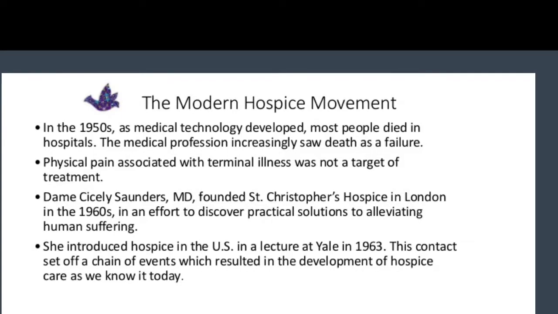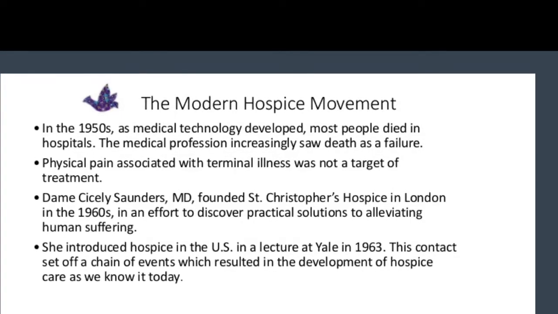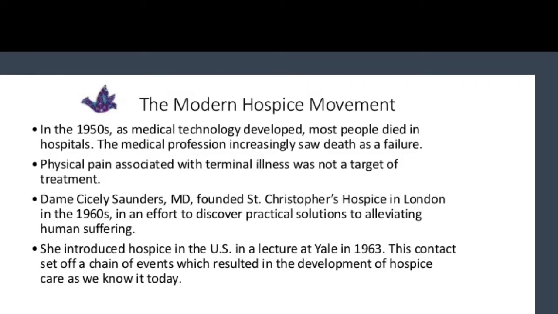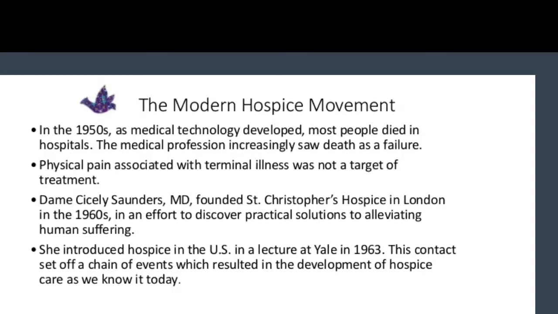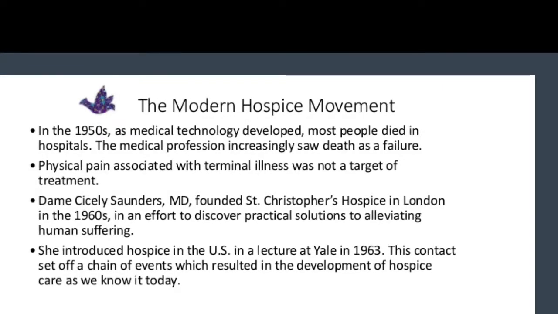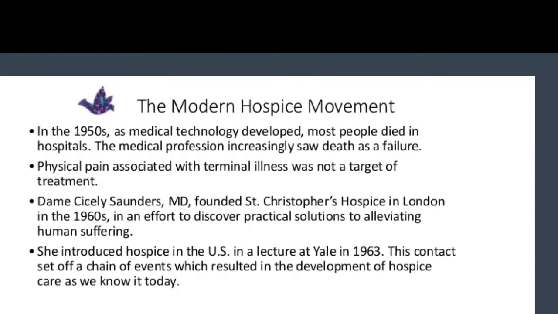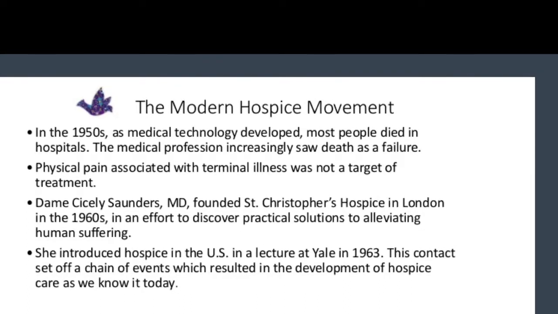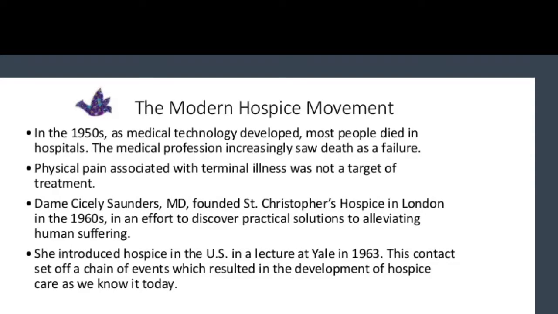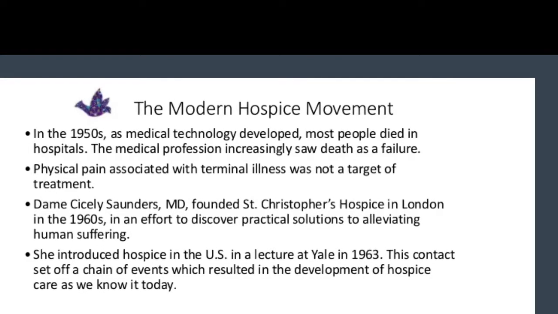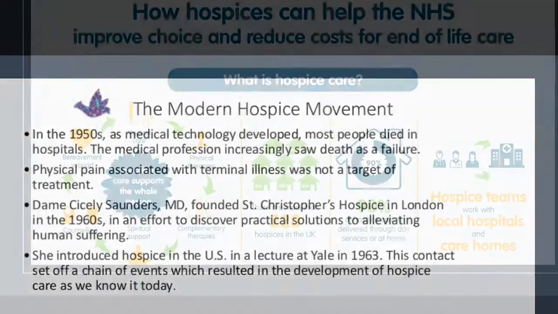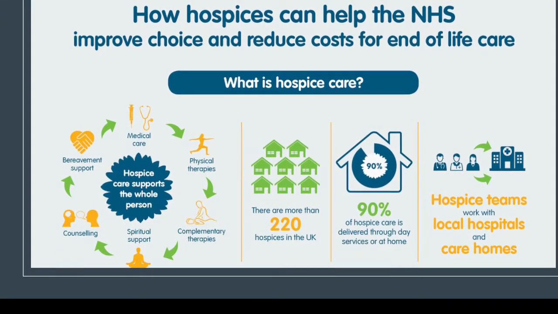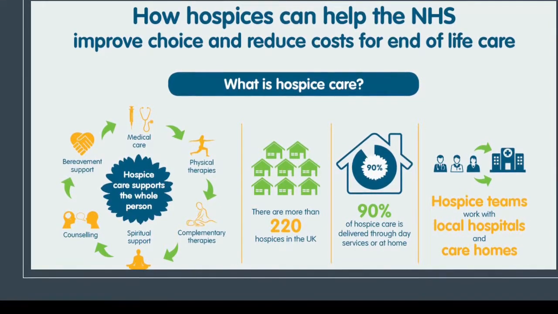Suppose we take the power off the doctor and put it back in the patient's hand. Well, at the minute, there's a man who is 104 who lives in Australia and he wants to go to Switzerland to die. There's nothing wrong with him. He has no terminal disease. He is not in any suffering. He just says 104 is old enough, I would like to die. And the Swiss clinic has said, yes, you can do that. Now, that is inherently dangerous because society has always said suicide is irrational and wrong. If we get to the situation where we say, well, suicide is okay in some cases, we are in a very dangerous place.